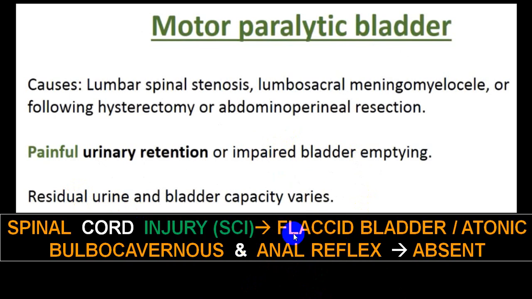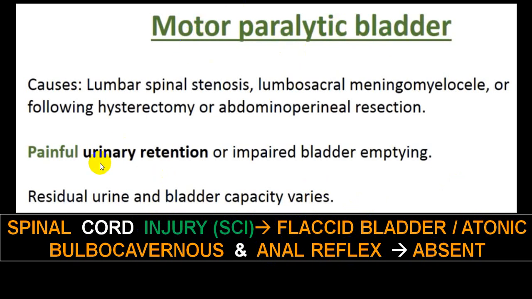So this person, you can also get in a spinal cord injury, you can have a flaccid bladder, atonic bladder, but in an acute spinal cord injury, bulbocavernosus reflex and anal reflex will be absent if there is damage to the motor paralytic bladder.